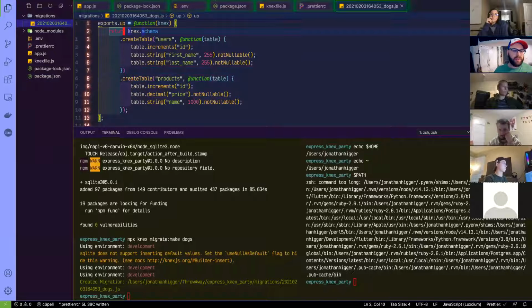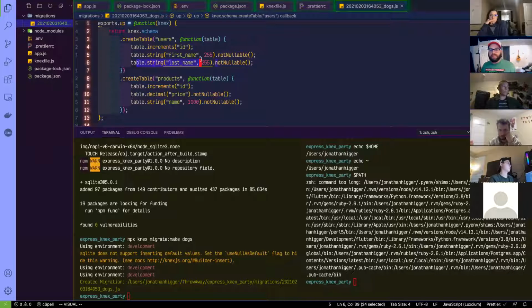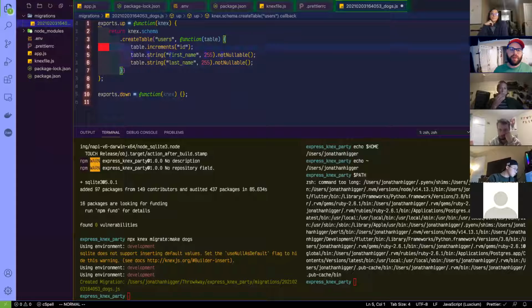Cool. So what does this do? It looks to me, if I had to take apart this code without knowing anything about it, like this creates a users table, and this table has an auto-incrementing ID. A user is going to have a first name, and that first name cannot be null. A user is also going to have a last name, and that last name cannot be null. Do we agree that's what this kind of looks like it does? Cool. So now that I found that default code, I am just going to go ahead, delete that, and we're going to create a dogs table.